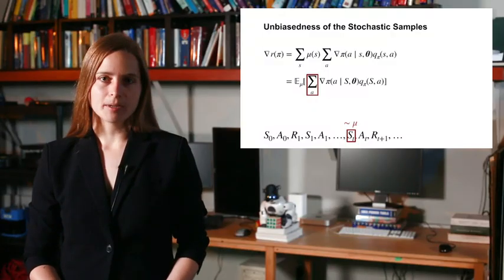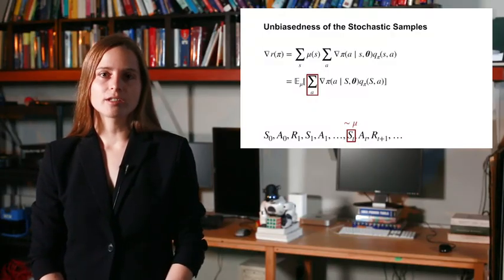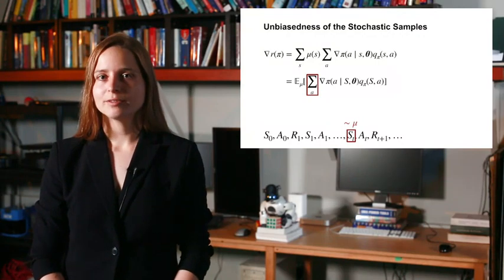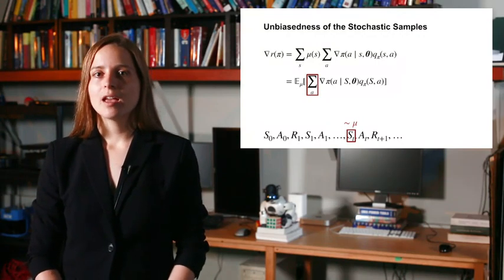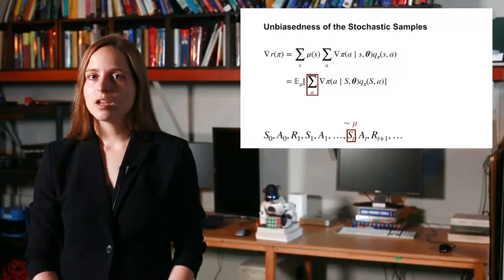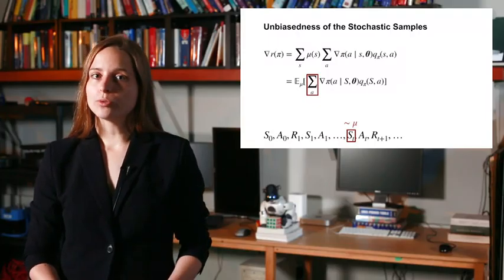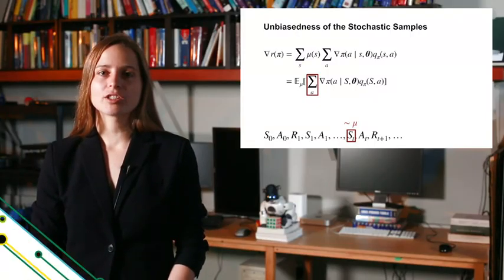Notice that inside the expectation, we have a sum over all actions. We want to make this term even simpler and get rid of the sum over all actions. If this was an expectation over actions, we could get a stochastic sample of this too, and so avoid summing over all actions. Here we're going to see how we can get an unbiased gradient estimate using only one action, AT, which is the action taken by the agent. It would be nice if the sum over actions was weighted by pi, and so was an expectation under pi. That way, we could sample it using the agent's action selection, which is distributed according to pi.